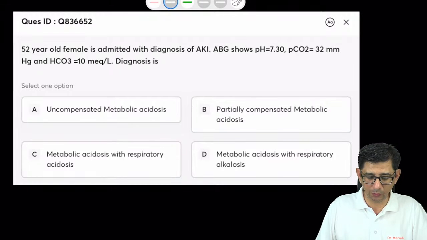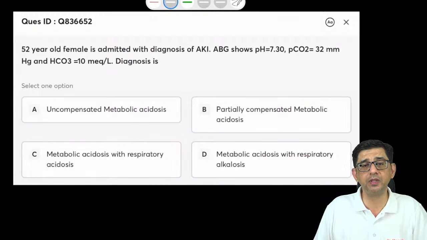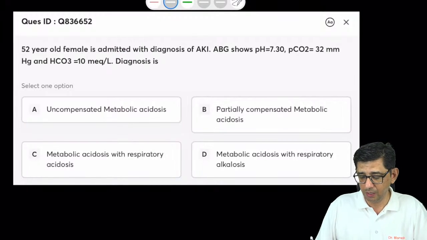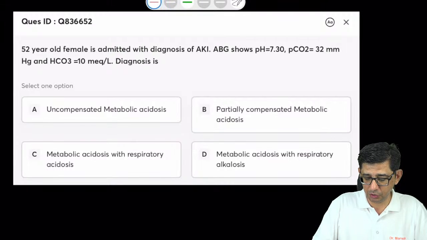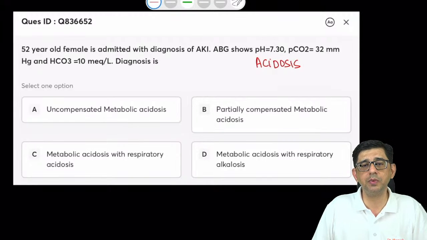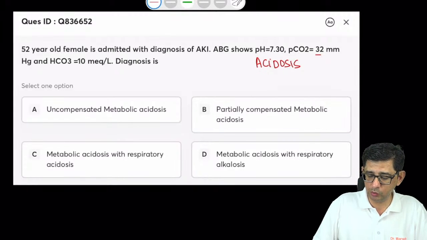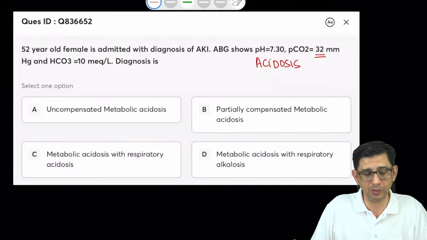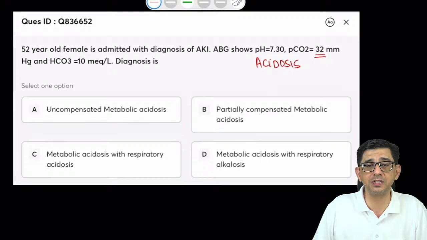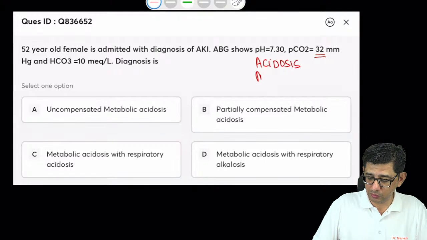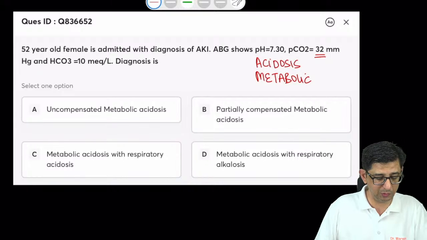So let's start with this: a 50-year-old female is admitted with a diagnosis of acute kidney injury. The pH of this patient is showing 7.3, that is acidosis. And there can be two reasons for acidosis. Either it can be respiratory or it can be a metabolic one. Now in this question, the PCO2 is 32, so I cannot call it a respiratory acidosis. It has to be the presence of metabolic acidosis. So the first thing is very clear: we have worked out the primary change of this person.